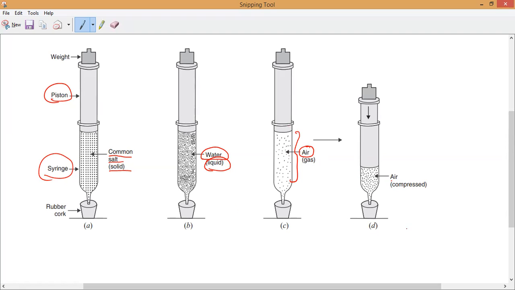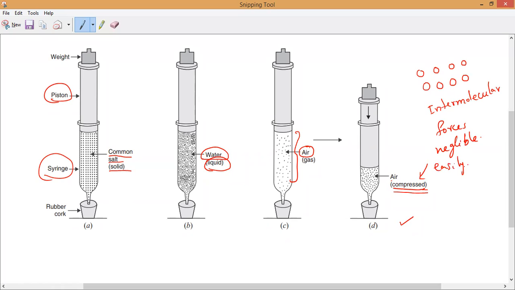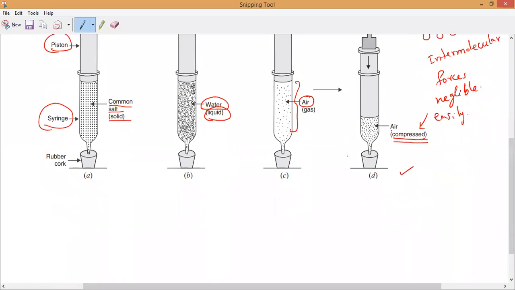There is the picture you can indicate. Air is compressed. Why is it compressed easily? Because the distance between the particles is more, which means the intermolecular forces are less. The intermolecular forces are negligible, so that is why it can be easily compressed. Is it okay, everybody? Please respond.